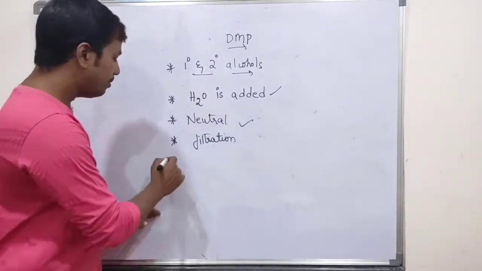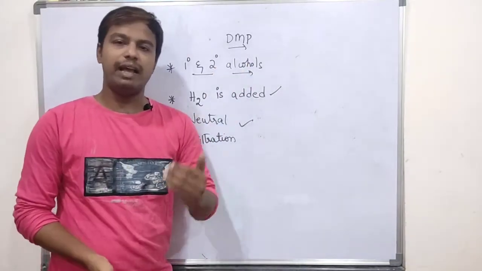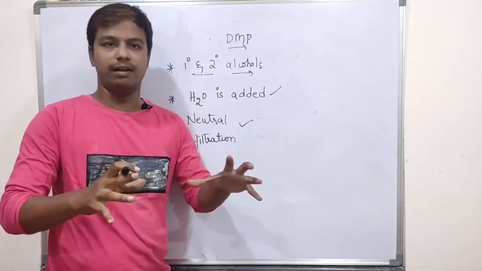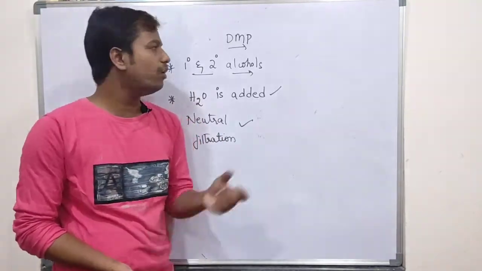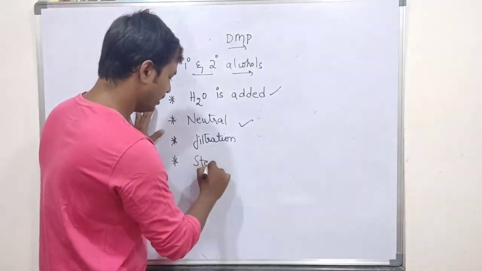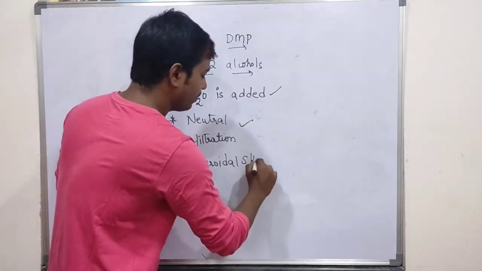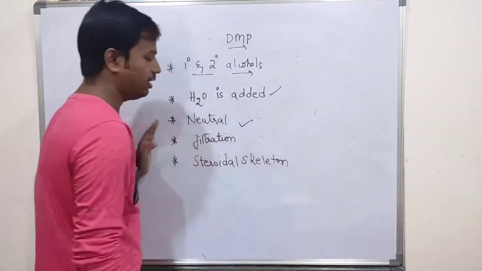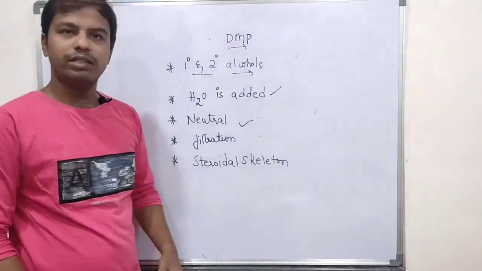Also, I personally used Dess-Martin periodinane in my laboratory. I converted a big steroidal skeleton containing acid labile groups and base labile groups into normal aldehydes and ketones. So its main application is the steroidal skeleton. It will not affect any other groups. Okay, so this is about the DMP.